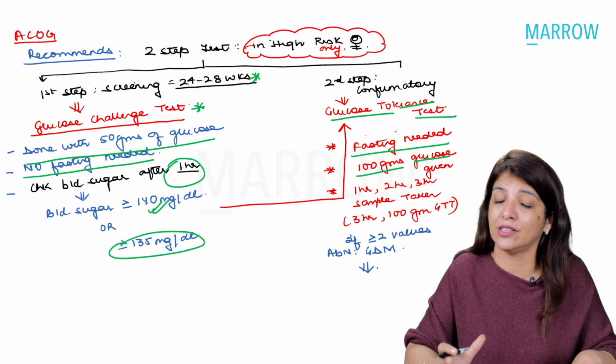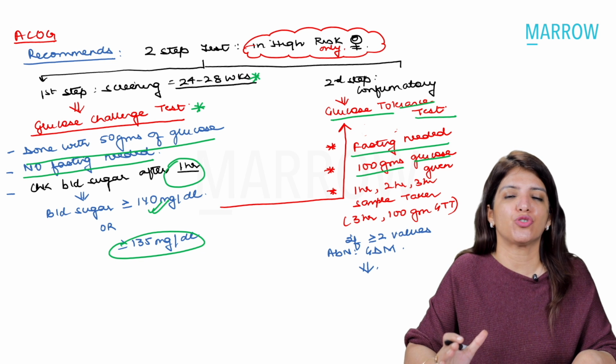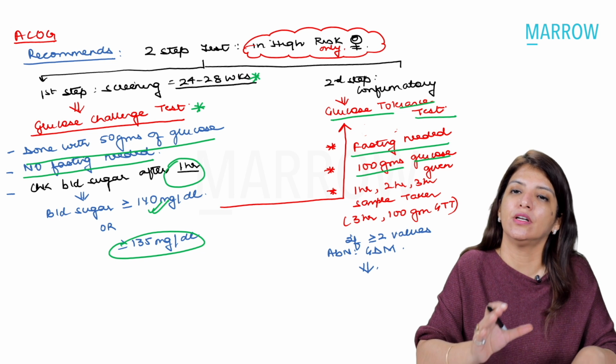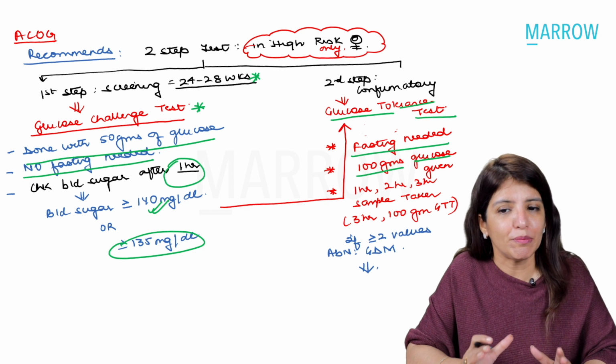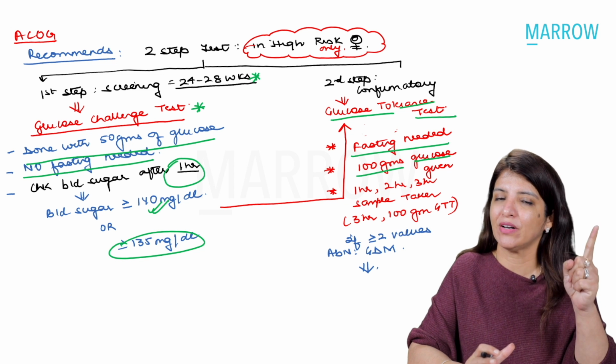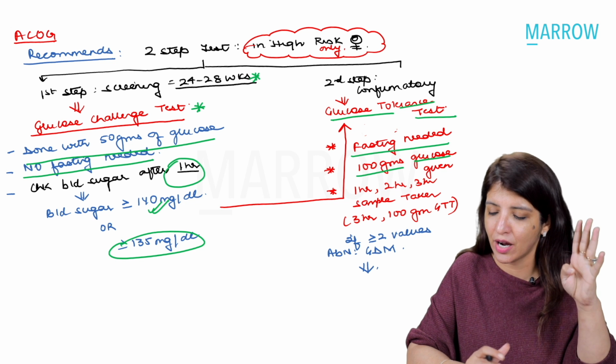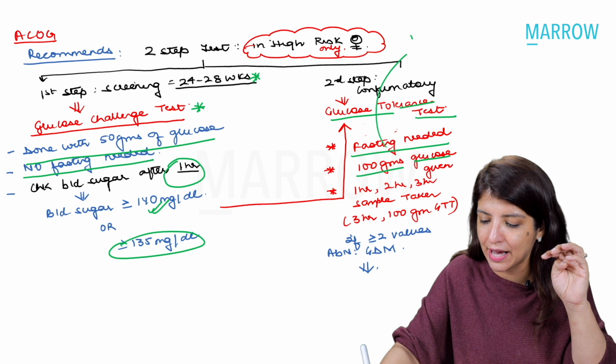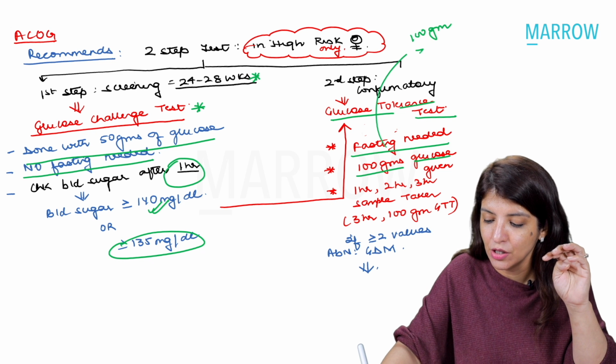And now again another difference, that you are going to check her blood sugar levels at 1 hour, 2 hours and 3 hours after giving that glucose. So the total blood samples which you have taken are 4. Number 1, fasting, then 1 hour, 2 hour and 3 hour. So the GTT which you do in ACOG is called a 100 gram 3 hour GTT.